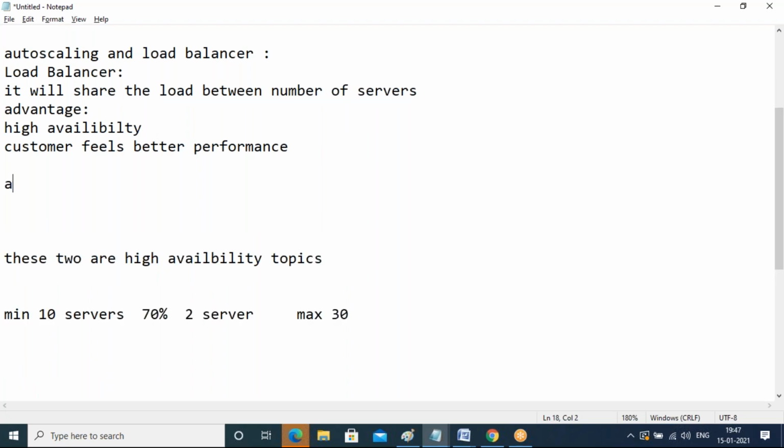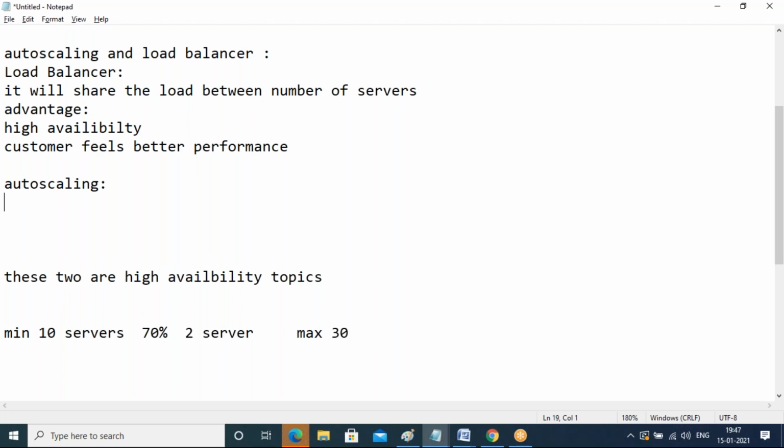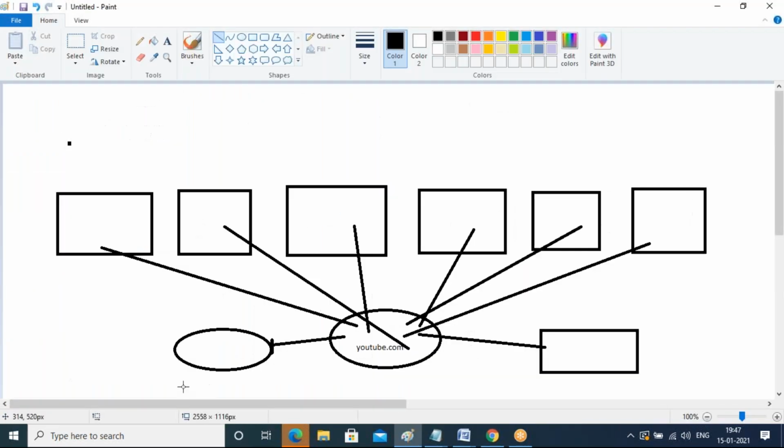Now auto scaling, guys. What is the advantage here? Again, high availability. What will auto scaling do? Example, as per the current load, you need 10 servers. We assume that you need 20 servers around 11 o'clock in the morning. As per the load, I need 20 servers. Your auto scaling will always maintain those 20 servers.